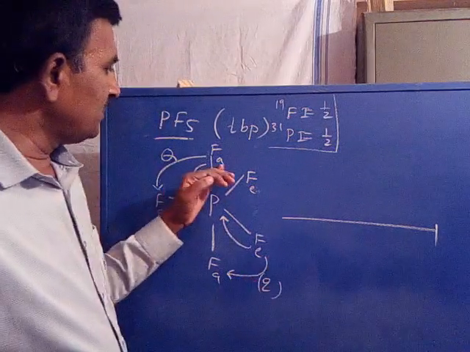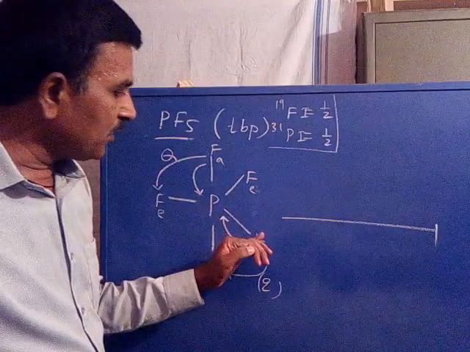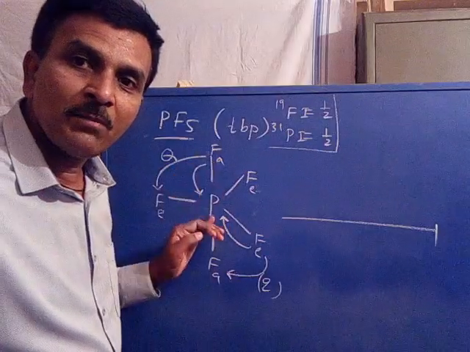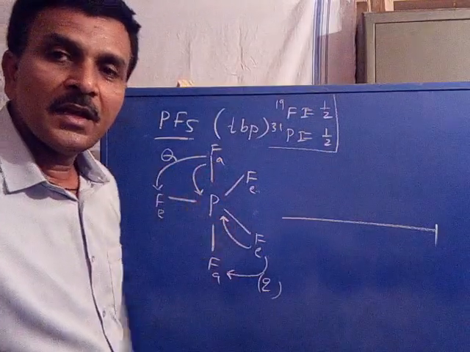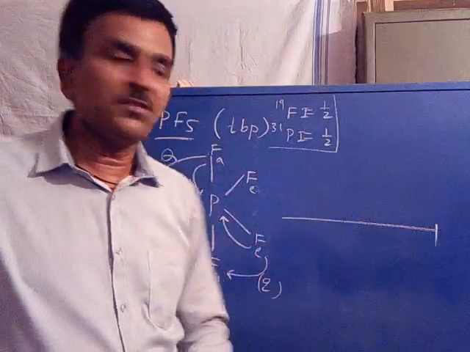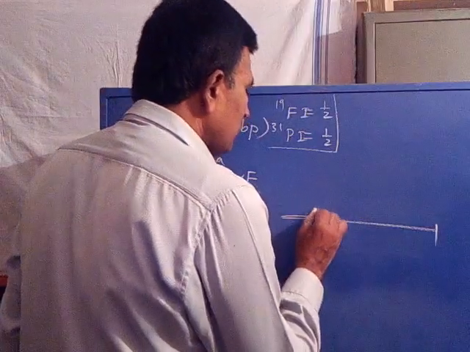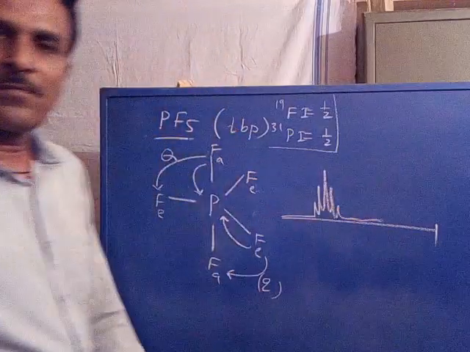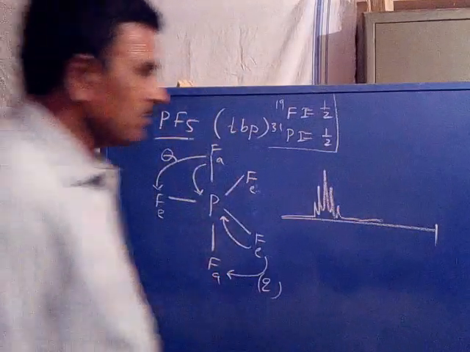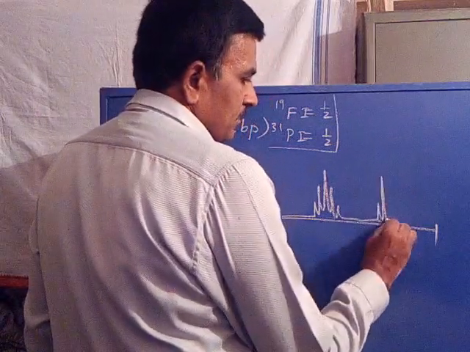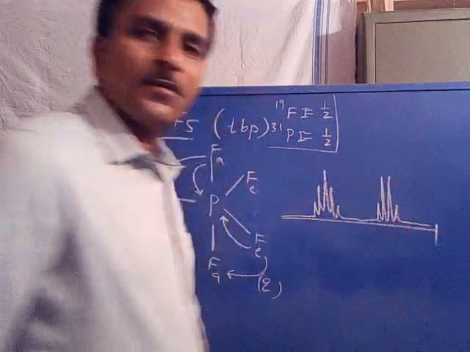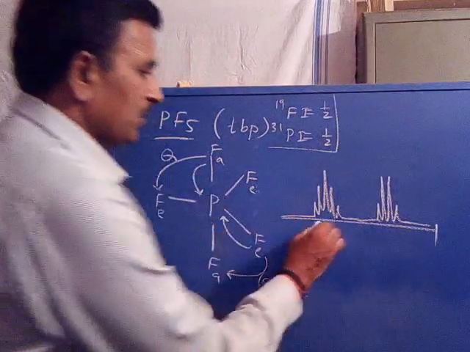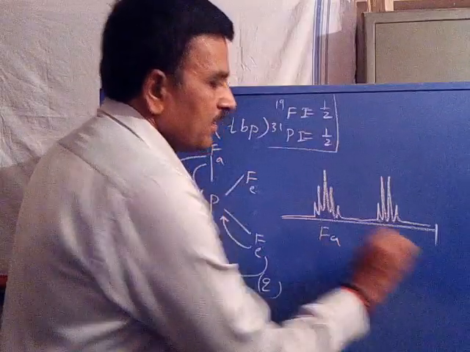So axial fluorine appears as a quintet, equatorial fluorine appears as a quartet. Axial quintet, 1, 2, 3, 4 and 5. Equatorial quartet. Is it clear? Now this is the spectrum, Fa, Fe, Fa, Fe.